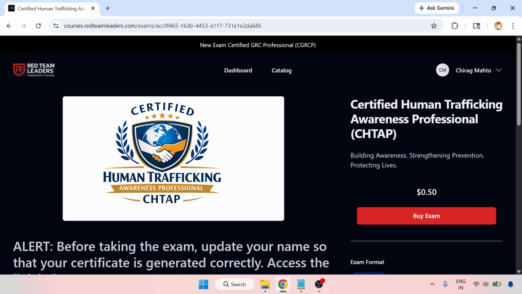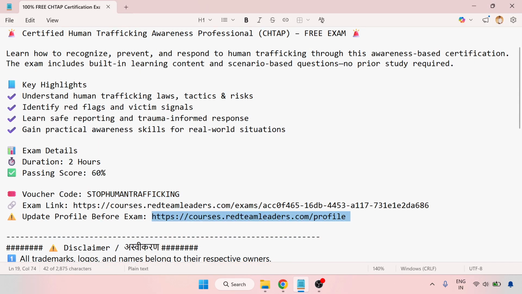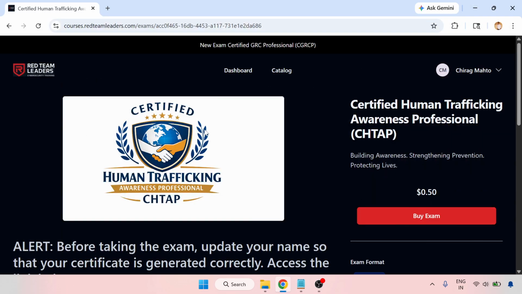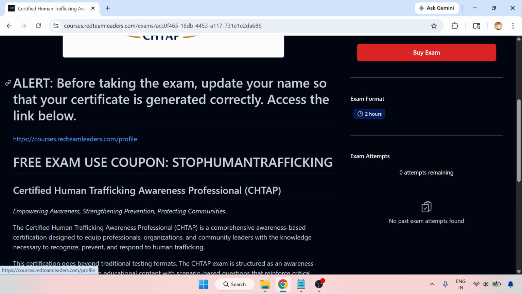I have already logged in. You can create your account through this URL below. Go to your profile, register yourself, and after logging in, you will get this page. When you open this URL, there is an alert before taking this exam: update your name so that the certification is generated correctly. Go through this link to update your name.